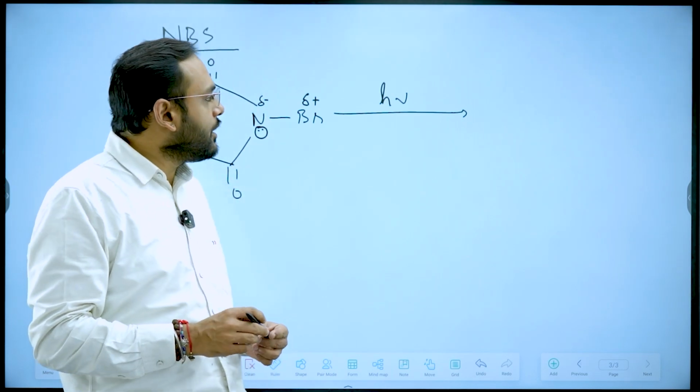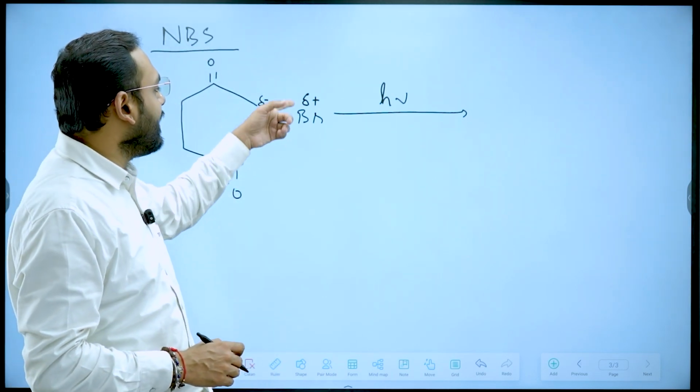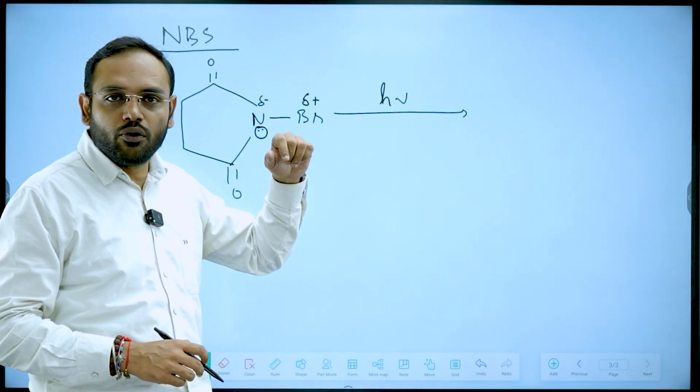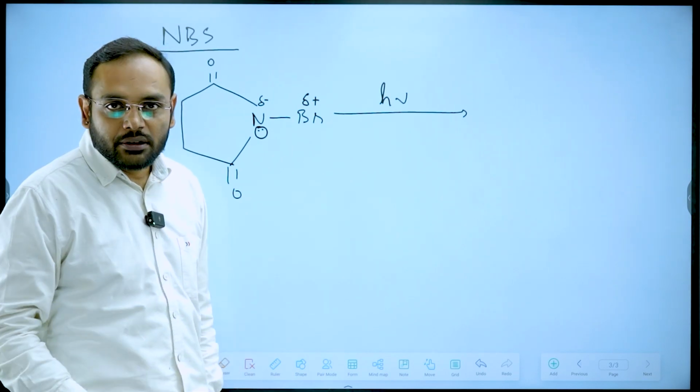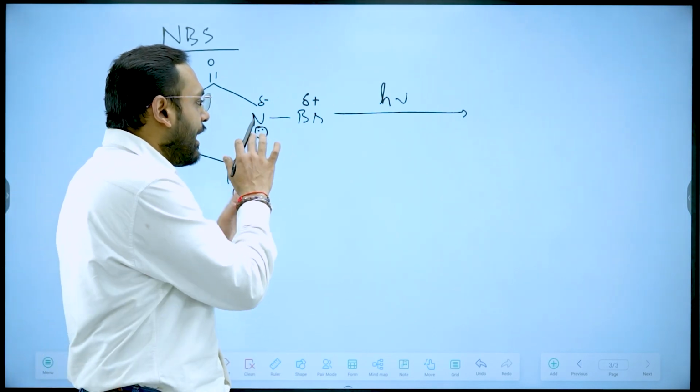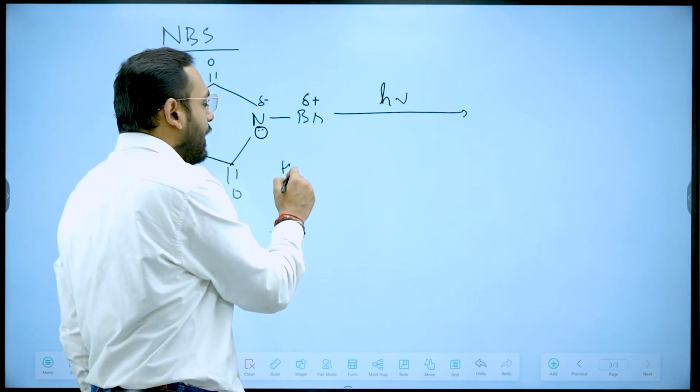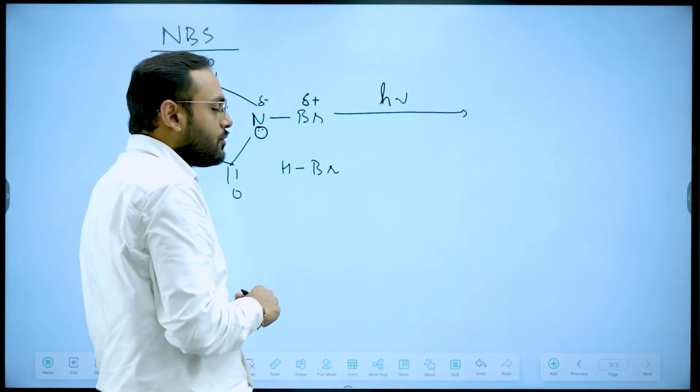So the earlier mechanism, in which it was shown that nitrogen will take one electron and bromine will take one electron, breaking the bond in a homolytic manner, is not the case. The actual case is, whenever NBS is there, a trace amount of HBr is also present in the solution.